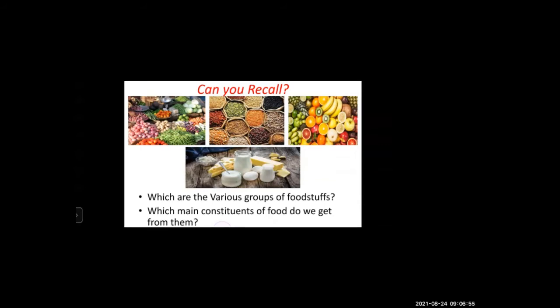What will happen if we do not have food? If we don't eat food, what will happen to us? अगर हमने खाना ही नहीं खाया तो क्या होगा? What will happen? हम कमजोर पड़ जाएंगे.